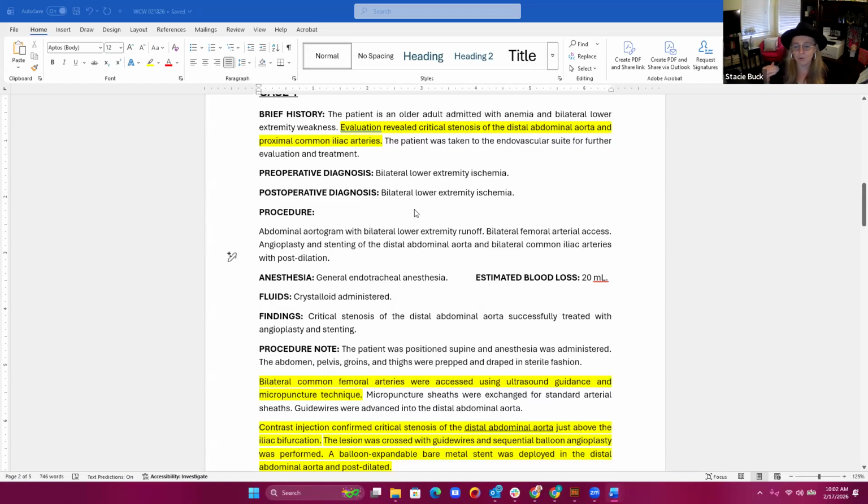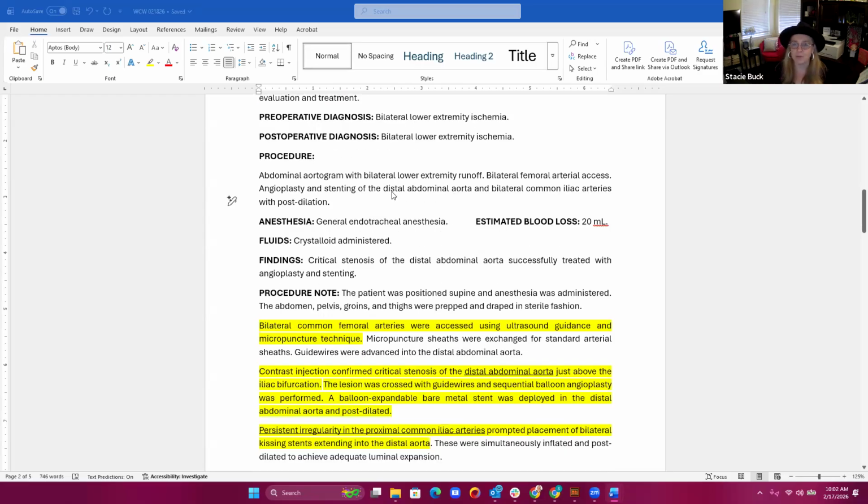So even if we go back and use that piece of information combined with the procedure, again, the question is, do we have separate and distinct lesions that are being treated? Because it's possible for that stenosis in the distal abdominal aorta to actually be connected to that stenosis in the common iliac artery. So I don't know here how many codes we have and what codes we have because we don't have enough documentation.